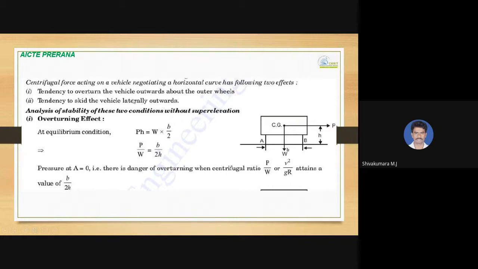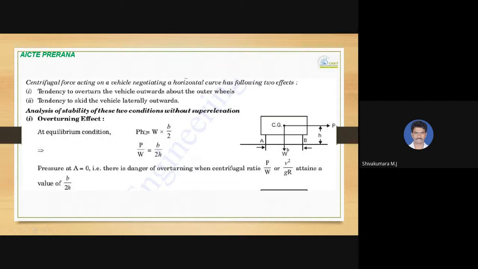If sufficient friction is not generated between the wheels and the road, the vehicle skids laterally outwards. If sufficient cant is not provided, there may be a chance of toppling. So this is the analysis of stability for these two conditions without any superelevation. If superelevation is provided, these can be counteracted.